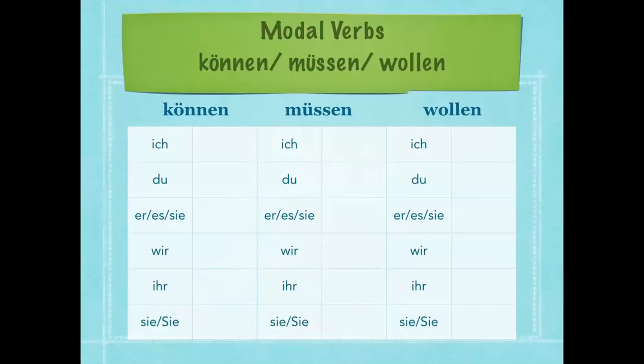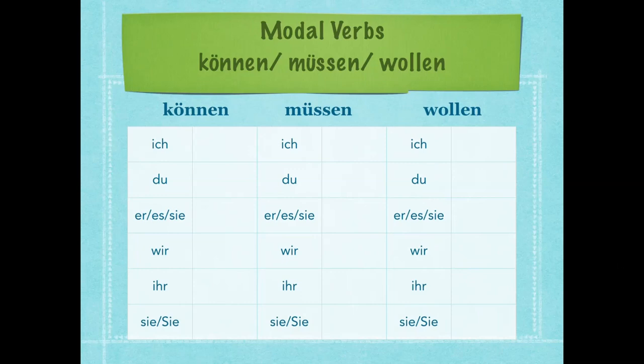And so our first three major modal verbs are können, müssen, and wollen. Können, to be able to, müssen, to have to, wollen, to want to. And the key thing about modals is that they're slightly irregular. But the irregularity follows some of the rules that you've already learned about irregular verbs.